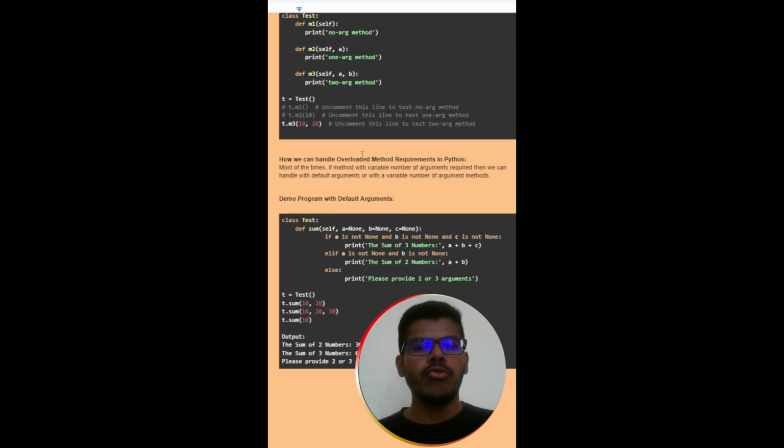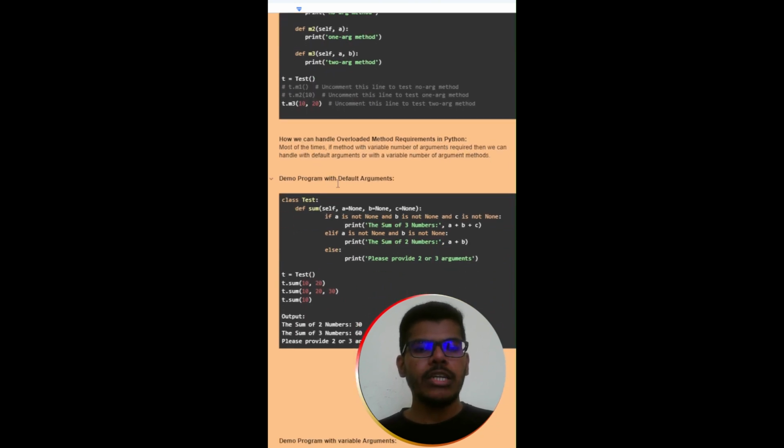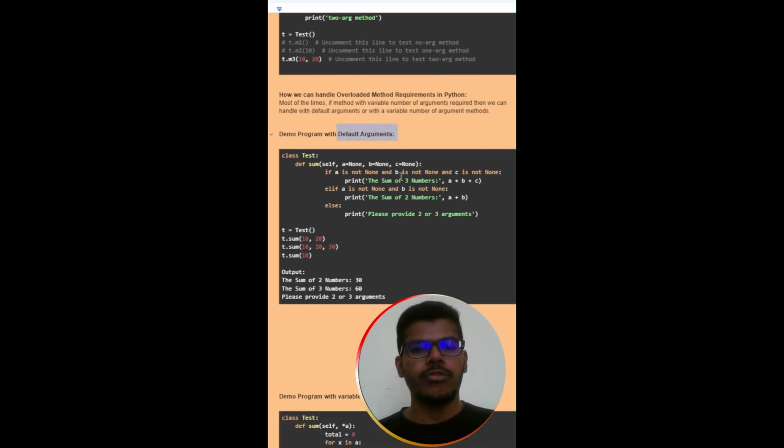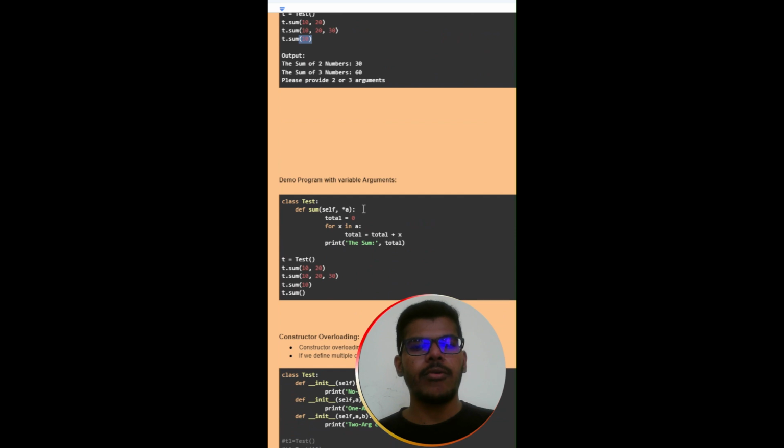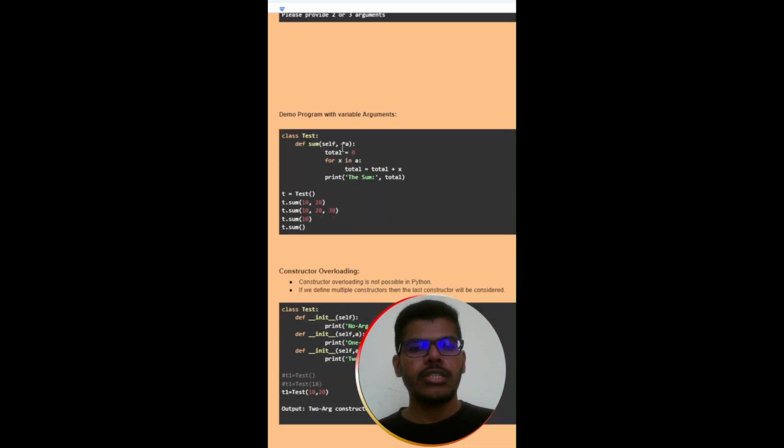We have two options. Using default arguments, we can achieve method overloading, and using variable arguments, we can also achieve method overloading. In default arguments, we pass parameters with default values, and whichever parameters we need, we pass when calling. Another one is variable arguments. Here *k is a variable argument, so we can pass any number of arguments. So this is method overloading.